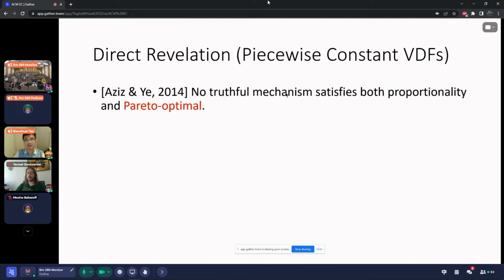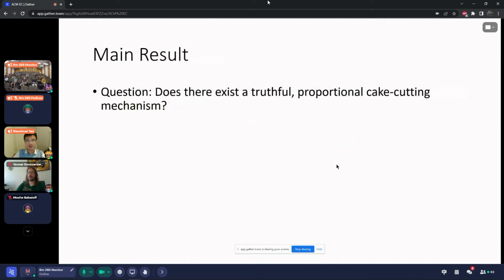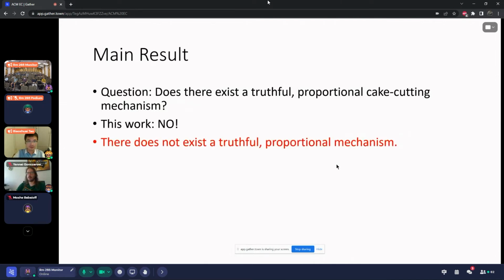For piecewise constant value density functions, most of the results are negative, and due to the time limit, I'm going to skip all this. But what I want to say is that in this line of work, there are some impossibility results, but all of them are based on some additional assumptions. They show that truthfulness and fairness are not compatible under some additional assumptions. But the problem itself, does there exist a truthful and proportional cake cutting mechanism, is still open. And in this work, I'm going to resolve it in a negative way. I'm going to show that there does not exist a truthful and proportional mechanism.